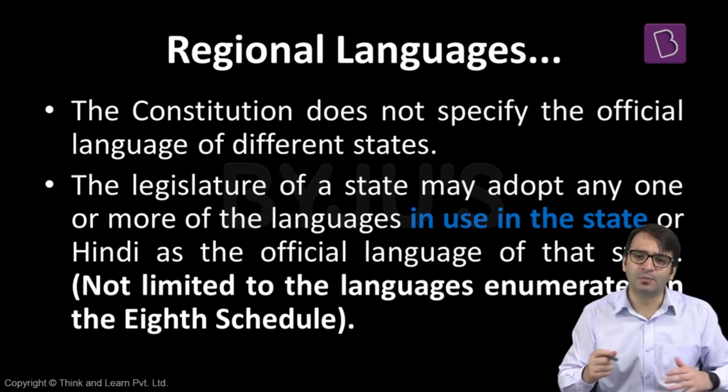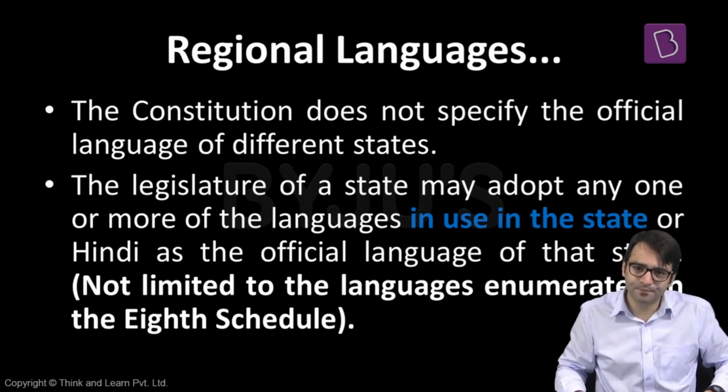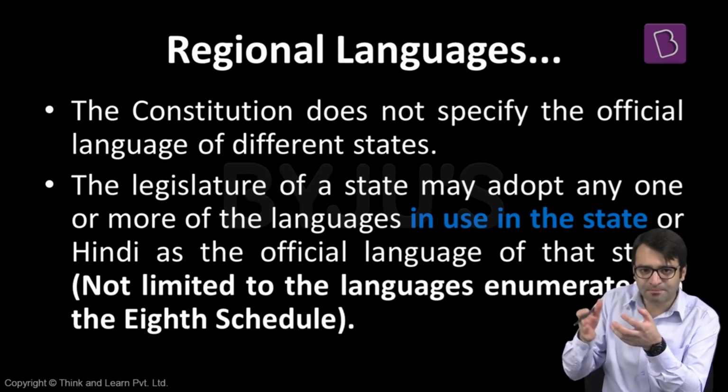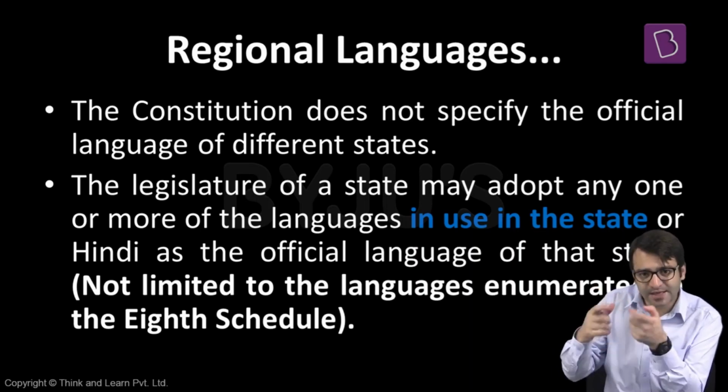But what about regional languages? There has to be an official language for the state of Karnataka. There has to be an official language for the state of Tamil Nadu, for the state of West Bengal. That means if there is a West Bengal government, they have various departments and ministries. How will they communicate with each other? In which language? For that, there has to be an official language for that state.